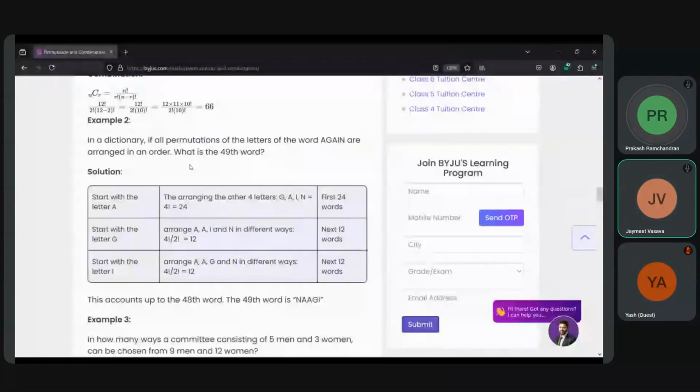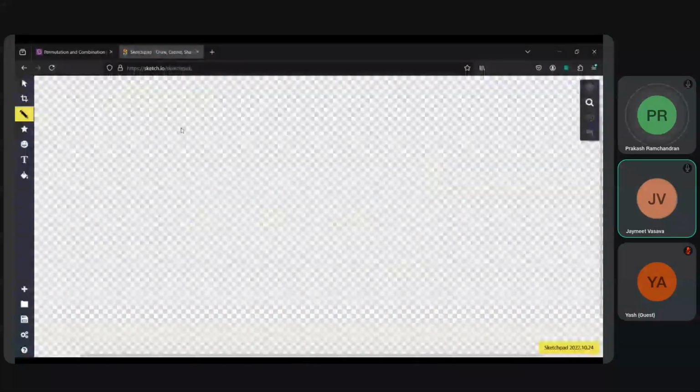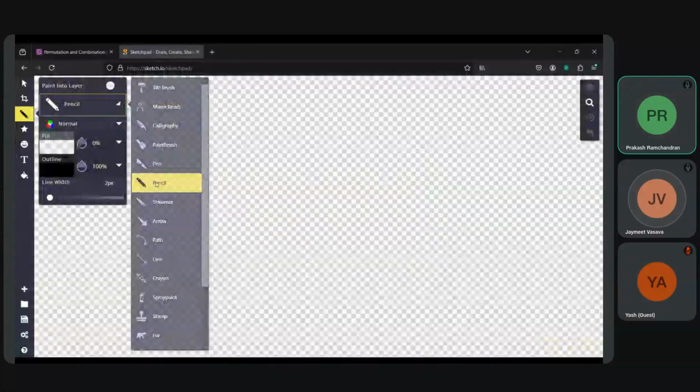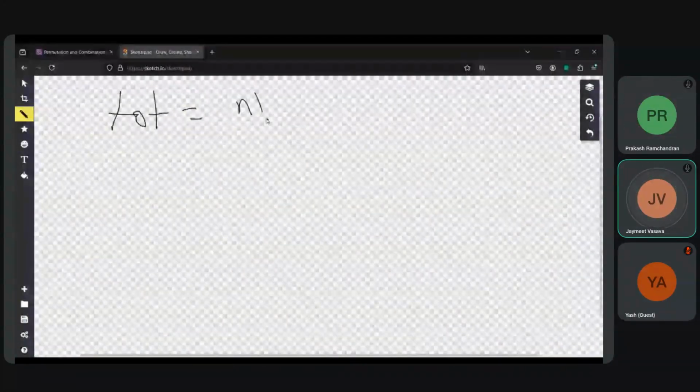Just a second. Our definition of permutation was n factorial upon n minus r factorial, right? So n is 5, and n minus r is how many you are taking? The total numbers will be calculated by n factorial, and our word is AGAIN.